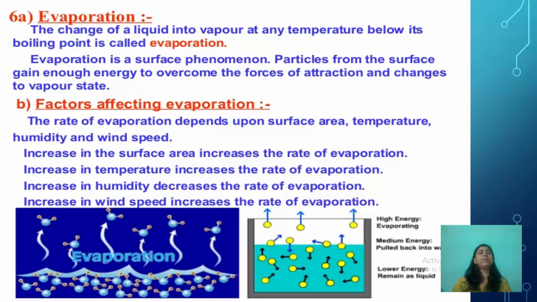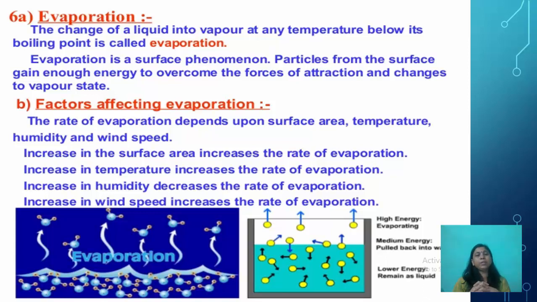One handkerchief, after squeezing, you just put it on the wire, whereas the other one, after squeezing, you just spread it up and put it on the wire. You will observe that the handkerchief that was spread will dry faster. Why? Because increase in the surface area increases the rate of evaporation.